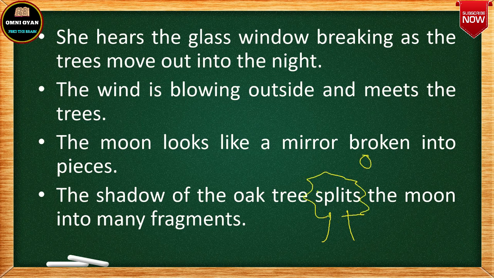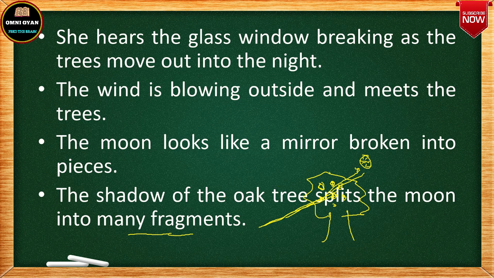So what happens is that there are gaps in between the leaves, in between the branches. So through the gaps, if you see the moon, it will look like broken. It will look as if it has been broken into pieces because you are looking through the gaps of these branches and the leaves. You will see the moon as a broken mirror that has been broken into many fragments. So this is the meaning.